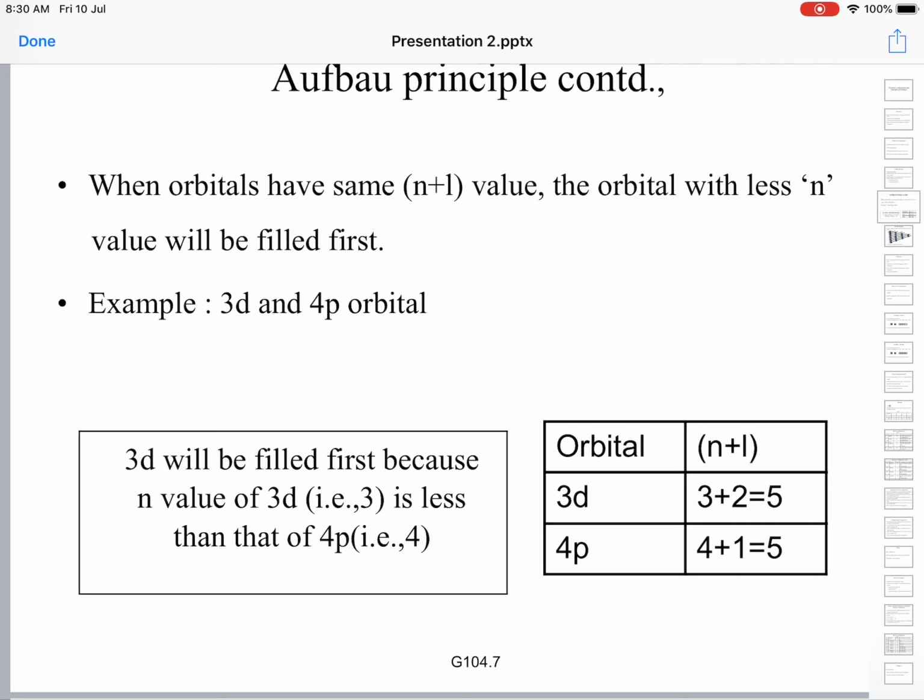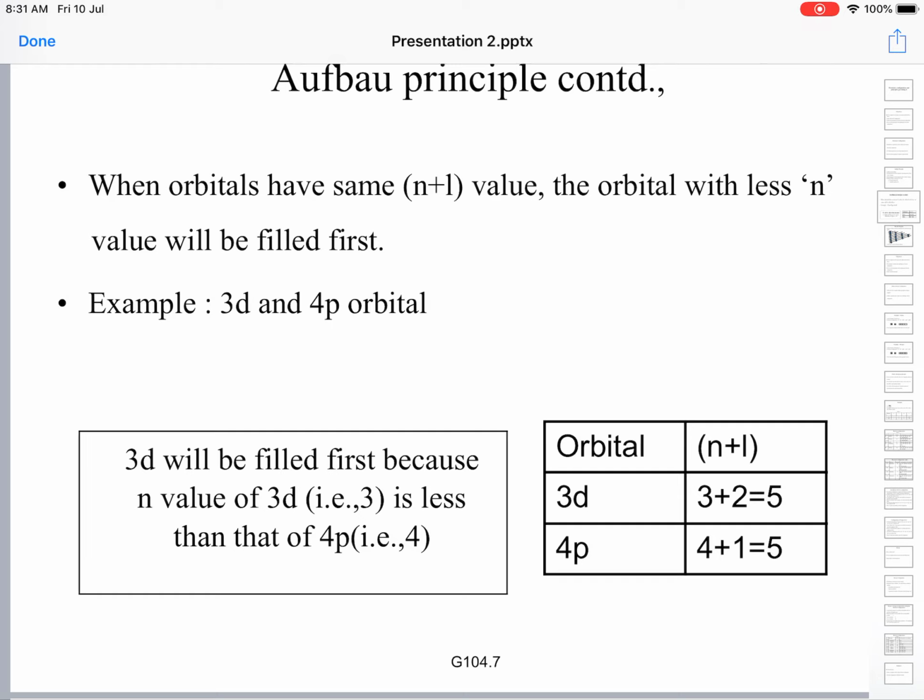So, in the next 10 elements, all the electrons will go to the 3d orbital. After the 3d orbitals are completely filled with 10 electrons, then only the next entering electron will go to the 4p orbital.